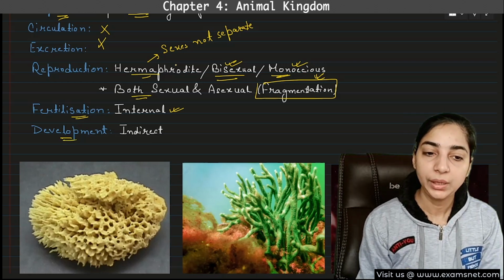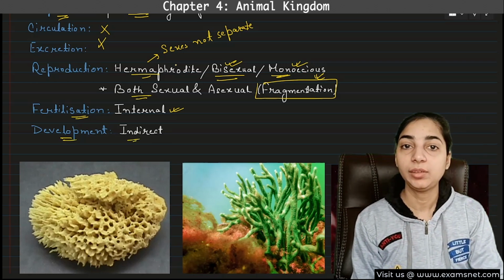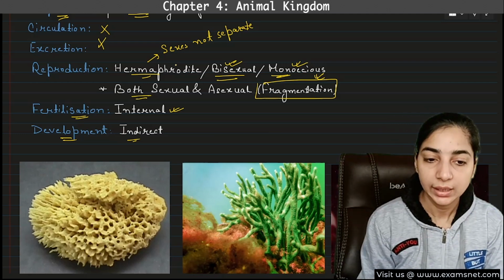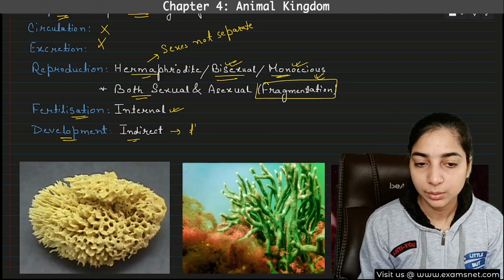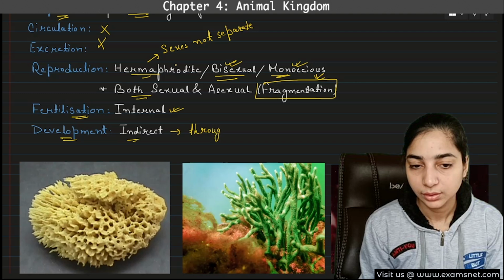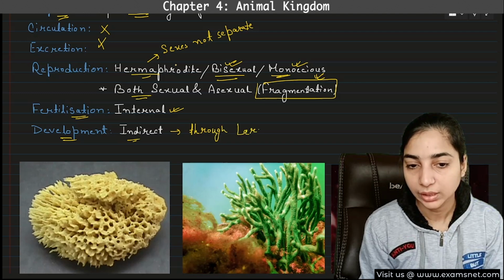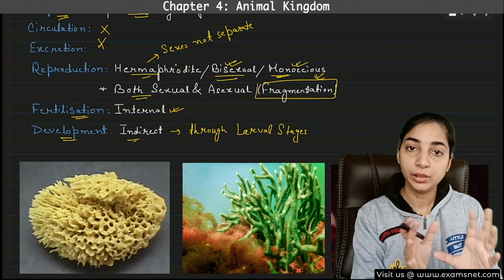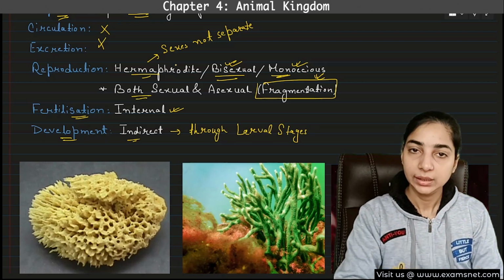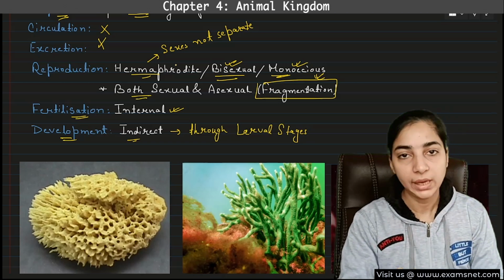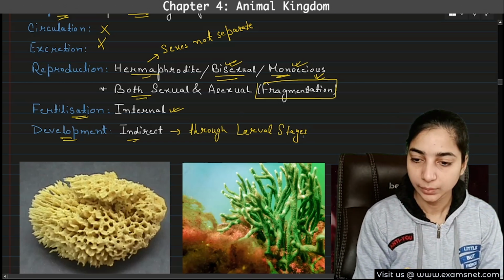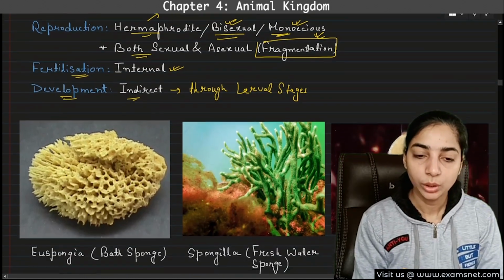Okay, then development is indirect. What is meant by indirect development? That means the development will take place through larval stages. That means a larva will be formed that will look different from the adult. Later on it will develop further to form the adult body, which will be different from the larva in appearance. Okay. So it was all about the poriferans.